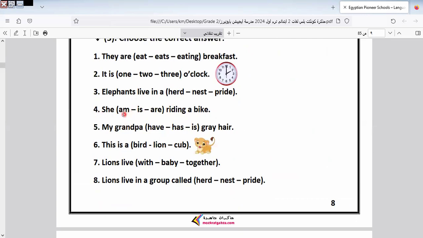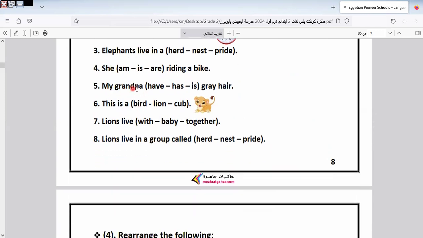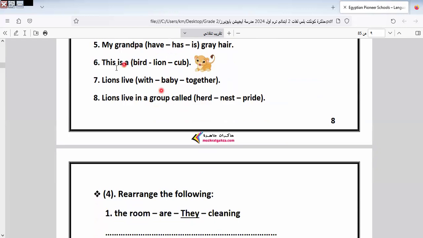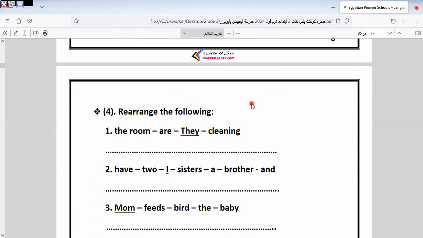She space is riding a bike. She is singular. Takes what? Takes is. Grandpa space is gray. When we talk about something that belongs to someone, we use the verb what? The verb have. So my grandpa has gray hair. This is a what? Coop. So I select this one. Lions live what? Live together. Lions live in a group called what? A pride.